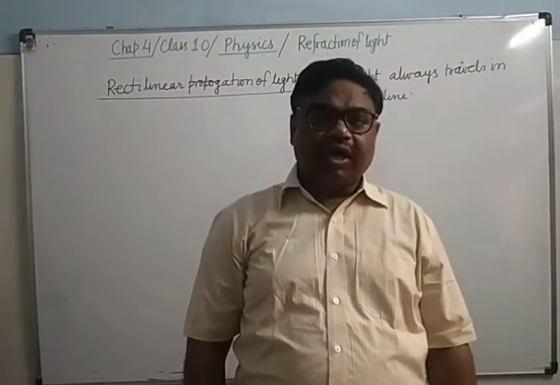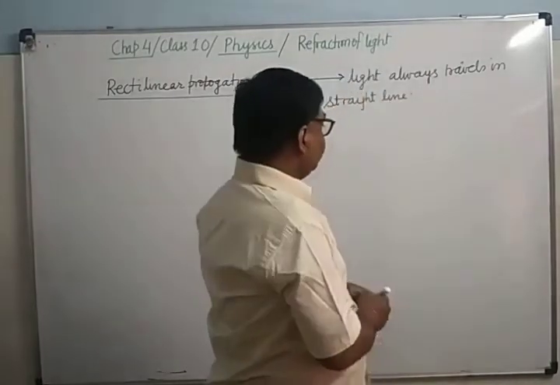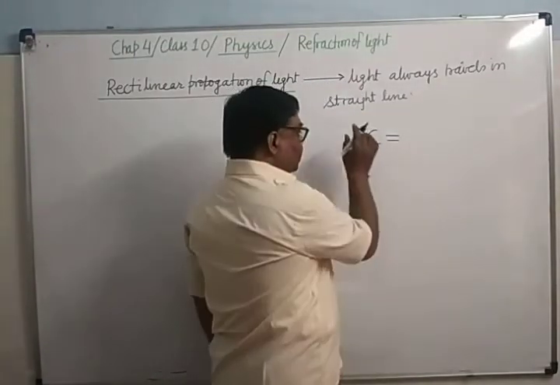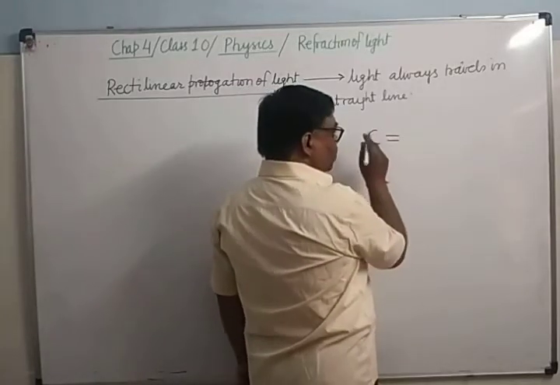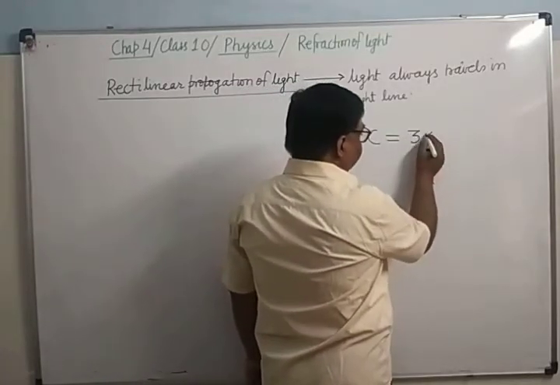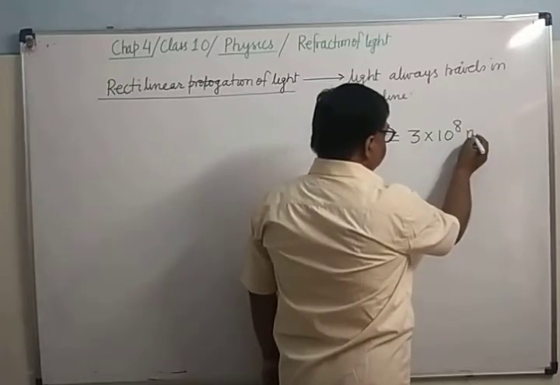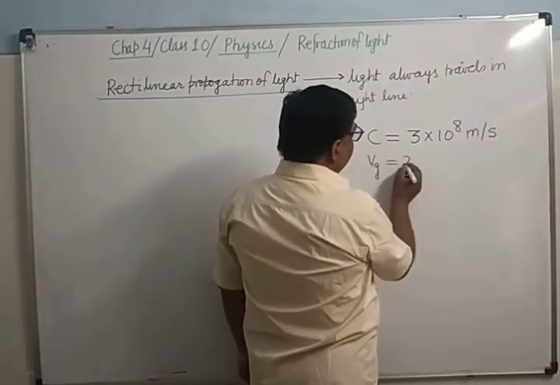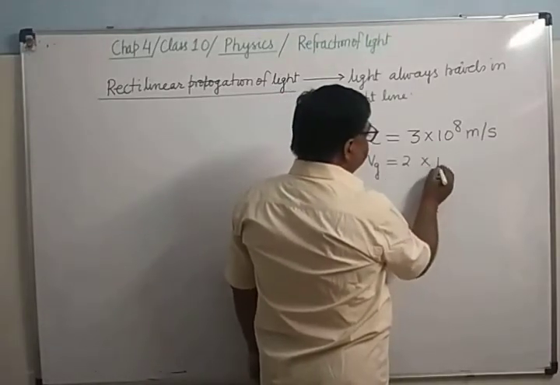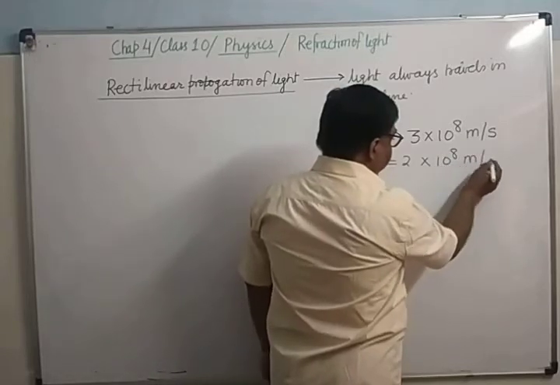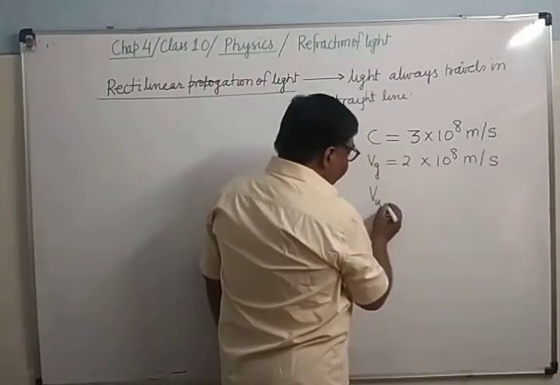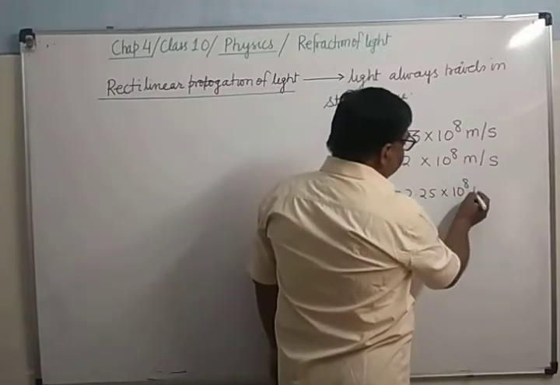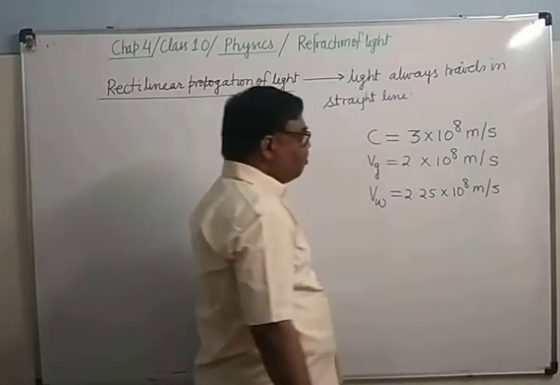Now what is the speed of light in vacuum? As we know, the speed of light in vacuum is denoted by the symbol c. This is the standard symbol used for representing the speed of light in vacuum. It is 3 into 10 to the power 8 meter per second. The speed of light in glass is 2.2 into 10 to the power 8 meter per second. The speed of light in water is 2.25 into 10 to the power 8 meter per second. You have to remember these values.